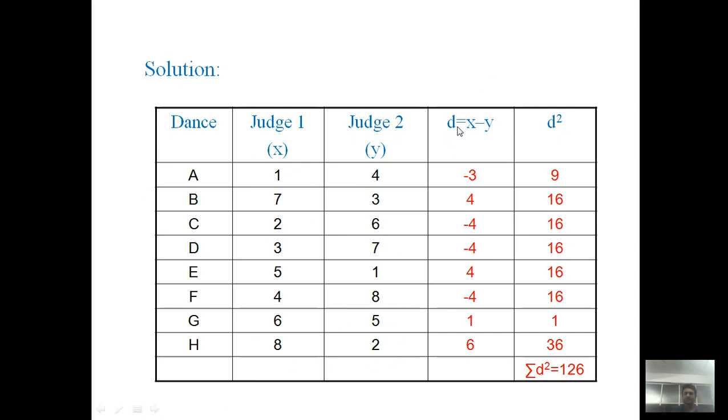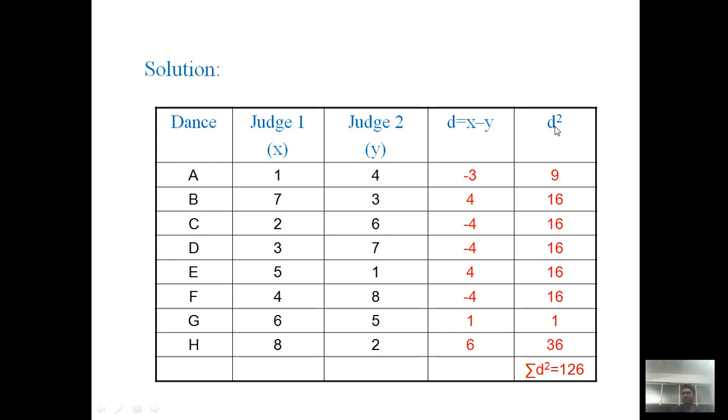Now d is the difference between the rankings. For dancer A, the first judge assigns the first rank and the second judge assigns the fourth rank. So the difference x minus y is 1 minus 4, that is minus 3. It's simply x minus y. So 7 minus 3 is positive 4, 2 minus 6 is minus 4, and so on. 8 minus 2 is 6.